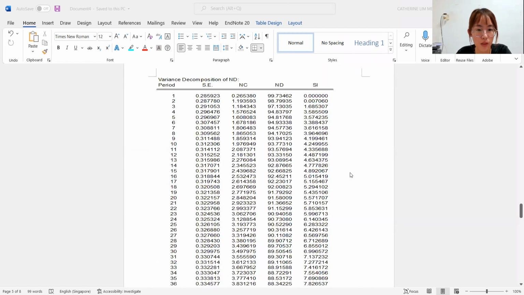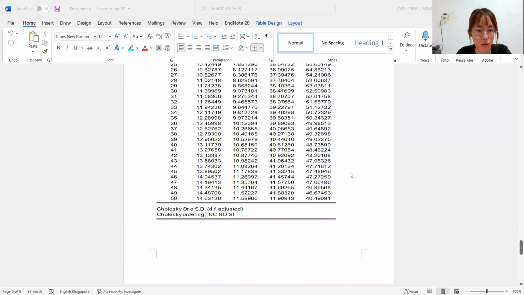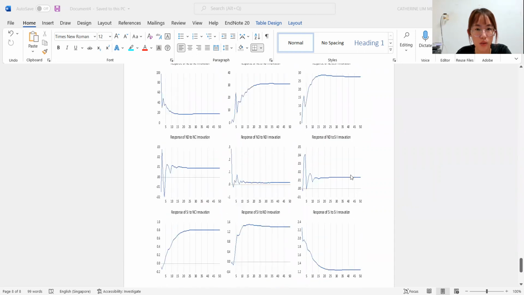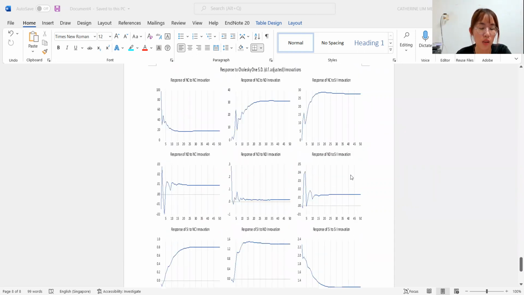So moving on is the impulse response function. New cases, NC, respond positively to ND innovation, NC respond positively to SI innovation, and also ND respond positively to NC innovation, ND respond positively to SI innovation, SI respond positively to NC and ND innovation. So that's all from me.